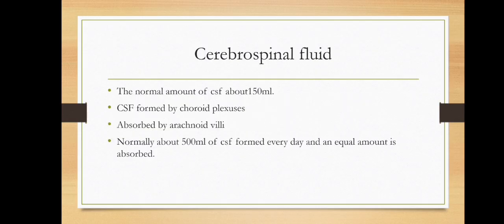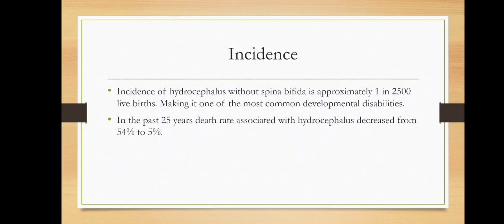So let's see what is cerebrospinal fluid. It is secreted in the choroid plexus of the cerebral ventricle. It is formed daily, about 150 ml, and absorbed by the arachnoid villi. Next, it is normally formed at about 500 ml per day.